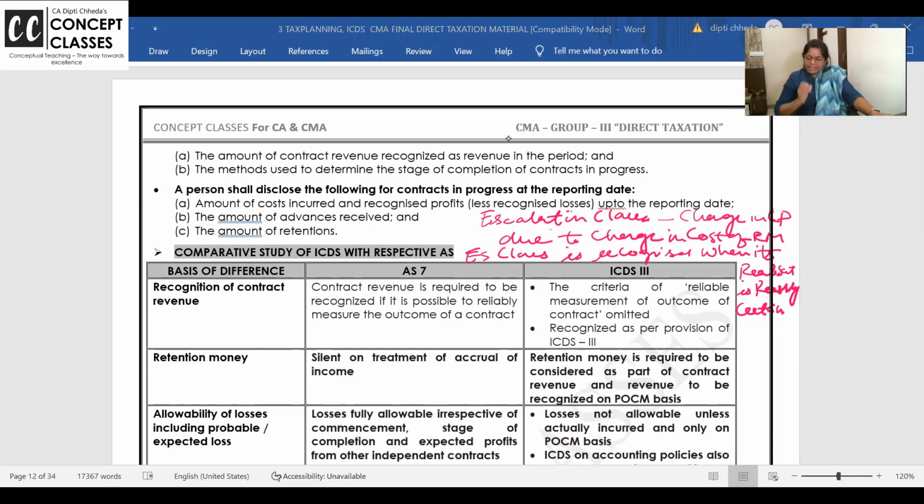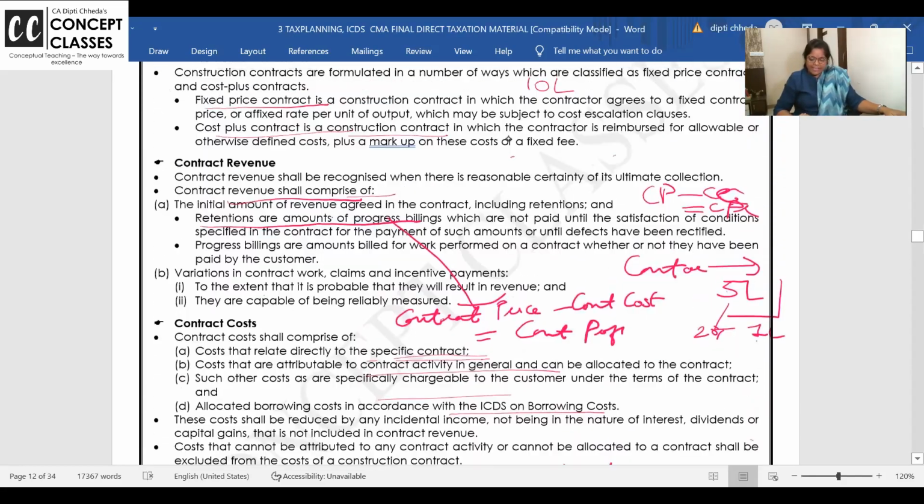When it is reasonably certain that you will realize this additional amount, you had a talk with the contractee and he agreed, okay, if the prices have gone up, I will share it. And then you can recognize it as your income. Definitely escalation clause will change your income. Chalo. So here we complete once again the gist of ICDS 3.